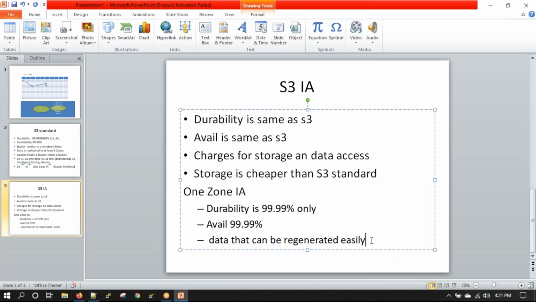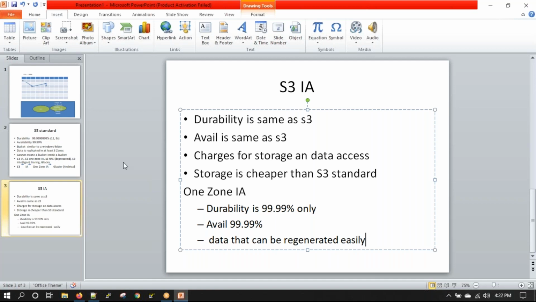It gives a preview to your customer, so he gets an idea of the image, and it can be enlarged to a bigger size. You don't actually care about the thumbnail. You can always regenerate it, or even if it is lost, you still have the main image. So data which is reproducible, can be regenerated, or is not very important is stored in OneZone infrequent access.